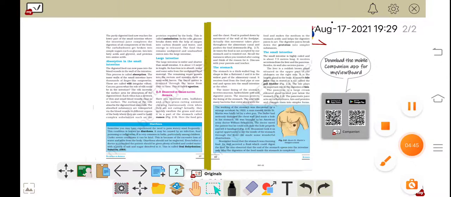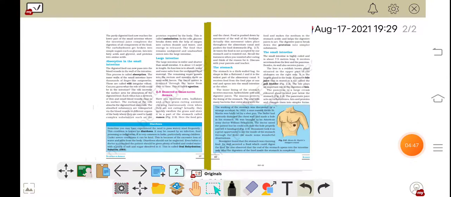So let's start from this one, the diarrhea box. Sometimes you have experienced the need to pass watery stool frequently. This condition is known as diarrhea. So the definition can come: what is diarrhea? You will write that when we need to pass watery stool frequently, this condition is known as diarrhea.